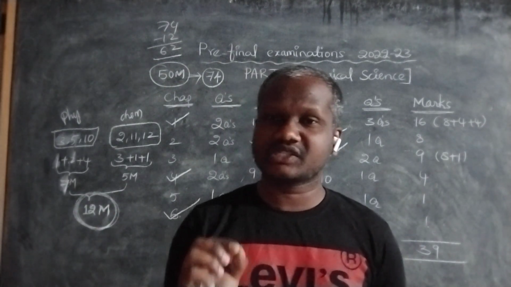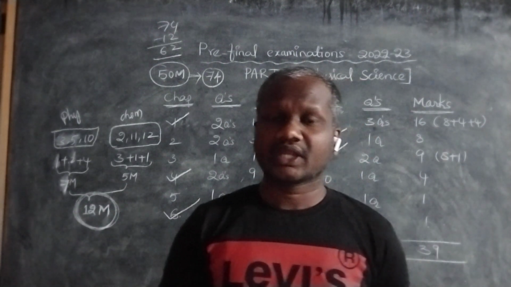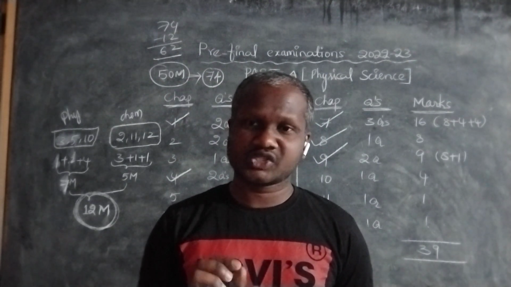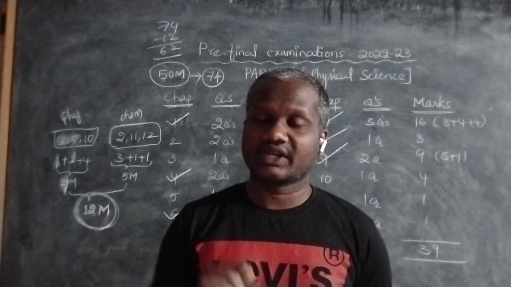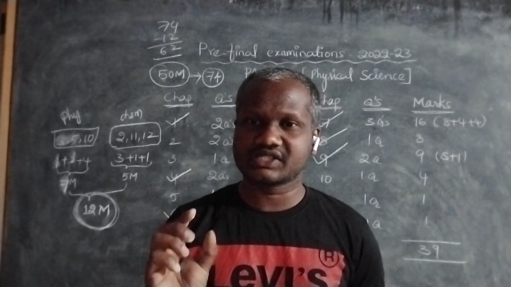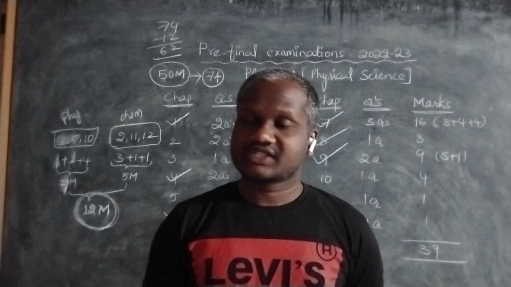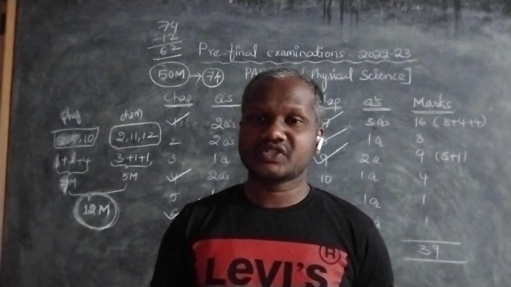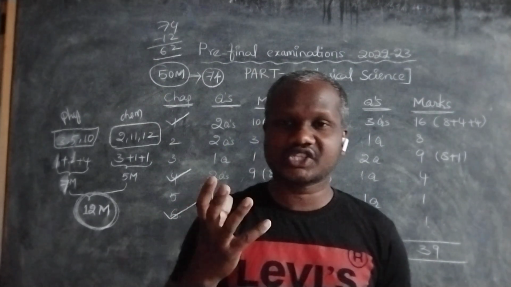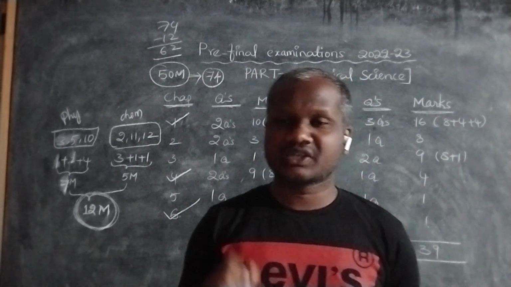Not only this, the focal length of the human eye: minimum focal length is 2.27 centimeters, maximum is 2.5 centimeters. Least distance of distinct vision is 25 centimeters, distinct angle 60 degrees. These kind of questions we have. One more important definition is there, power of accommodation of the lens. The ability of the eye lens to adjust its focal length is called accommodation of the lens.